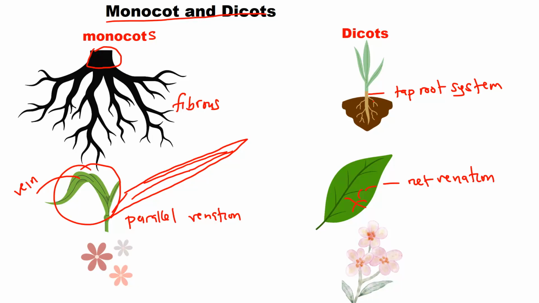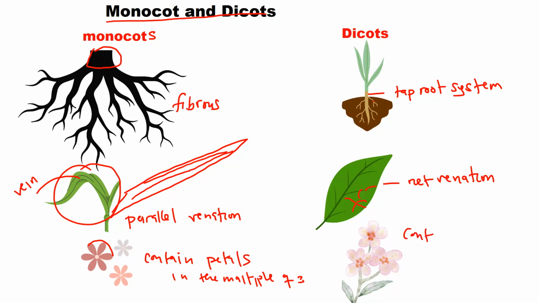Then when it comes to flowers, monocots contain petals in multiples of 3. Petals are these, the colored part of the flower. So they are in multiples of 3. It can be 3, 6, 9. So multiples of 3.